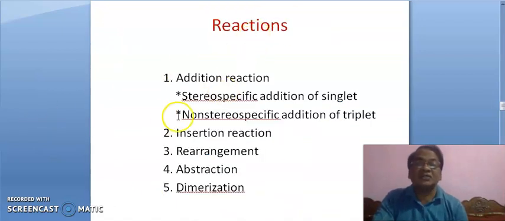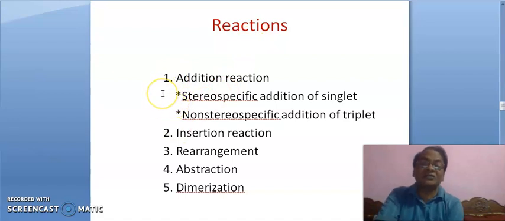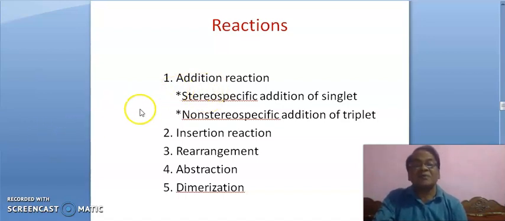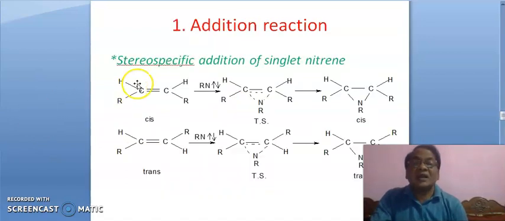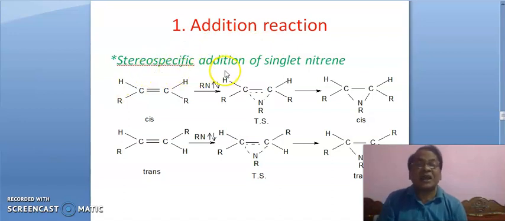Now reactions. 5 types of reaction are there: addition reaction, insertion reaction, rearrangement, abstraction and dimerization. Addition reaction is of two types, stereospecific addition of singlet and non-stereospecific addition of triplet. First we will see the addition reaction, stereospecific addition of singlet nitrene.